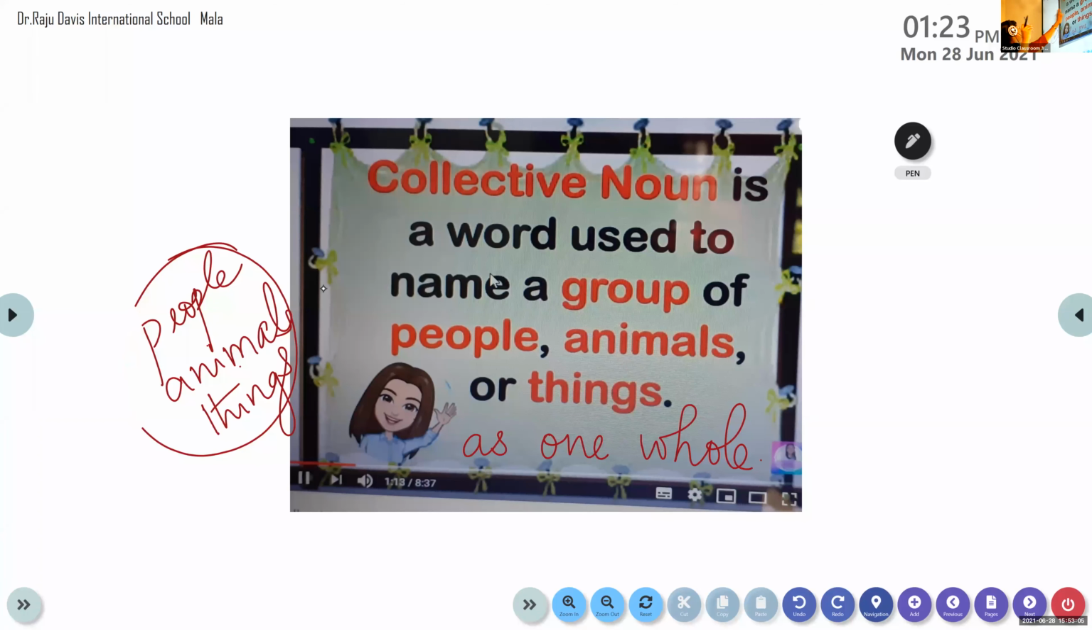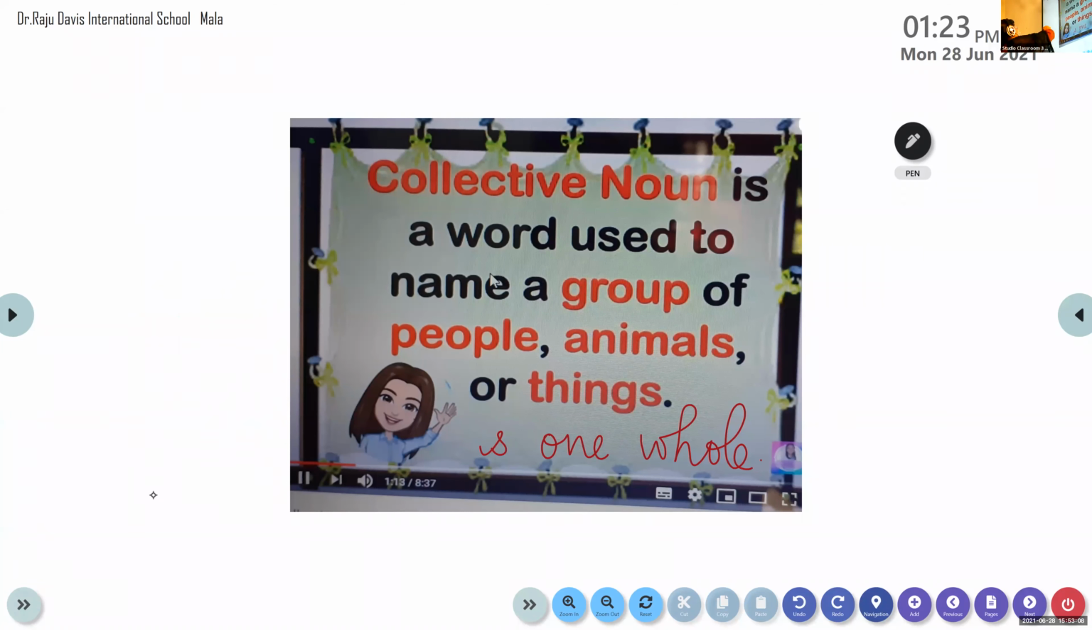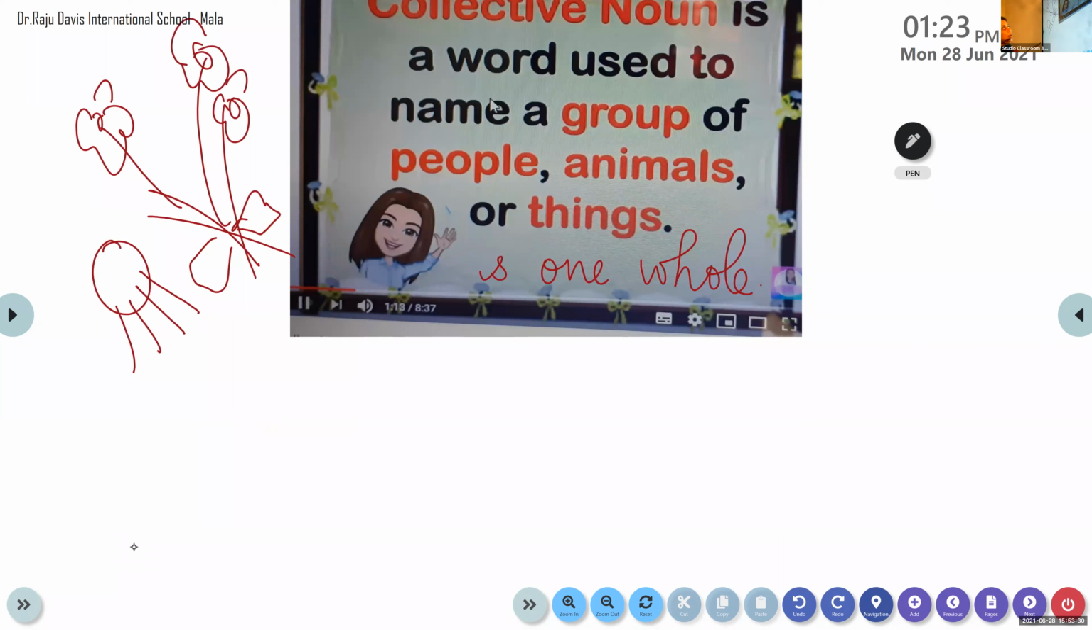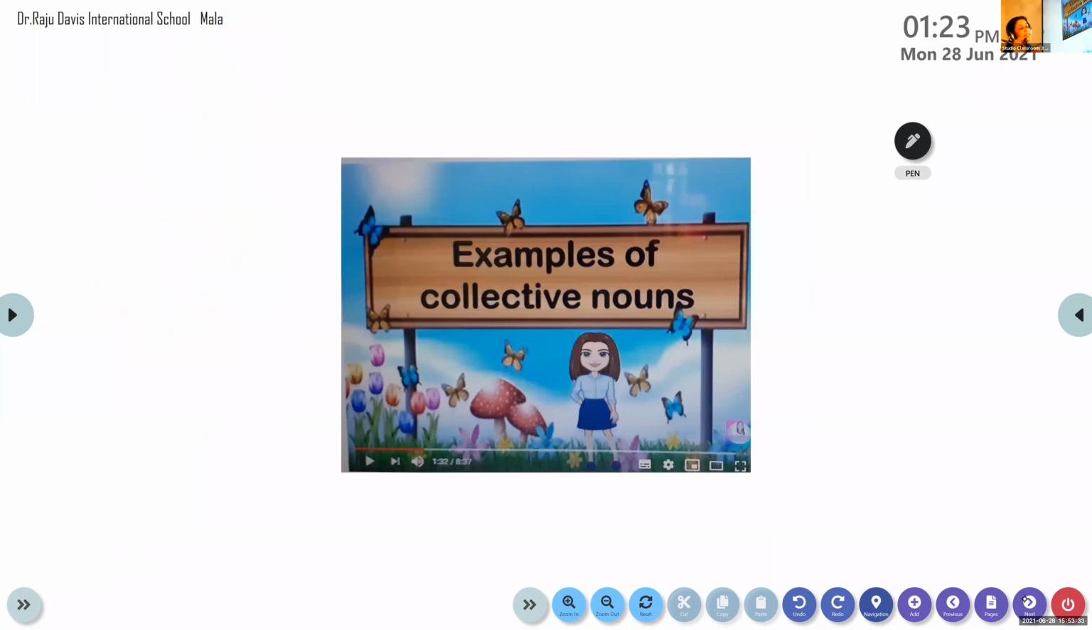For example, we can see many flowers there. But if the flowers come together, haven't we seen flowers in a bunch? So we can call it a bouquet of flowers. So it is a collective noun. Have you understood? Similarly, we have seen a bunch of keys, all together. So we call it a collective noun. So that is what a collective noun means. It is taken as one whole. Okay, children? Is that clear to all of you?